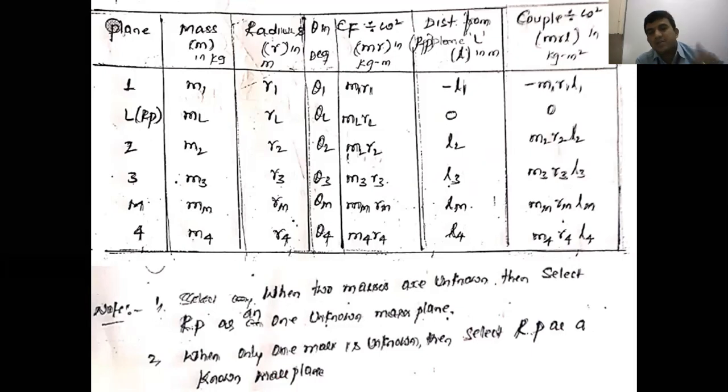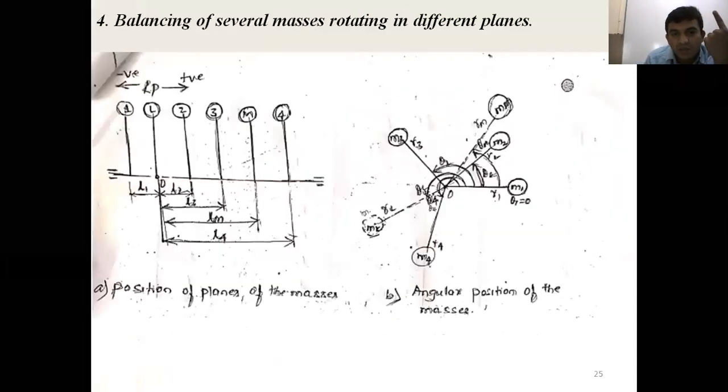How do you construct the table? First you draw the plane position, then draw the space diagram for the given problem. Once you draw the plane position, along the same axis you draw the angular position. This is the front view. When you view from this side, you see the side view. When you view from this side, this is the left side view, and we can see the object.